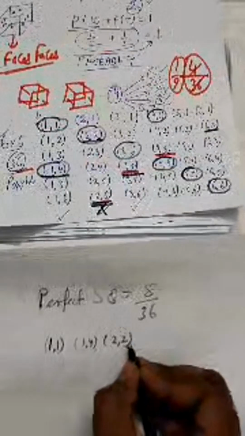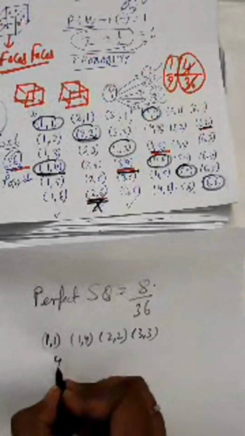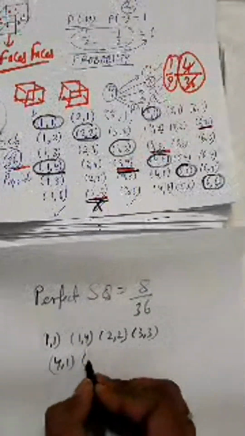These 8 numbers are 1 1, 1 4, then 2 2, then 3 3, then 4 1, then 4 4, then 5 5, and the last one is 6 6. You can see all these are perfect squares. 1, 2, 3, 4, 5, 6, 7, 8.